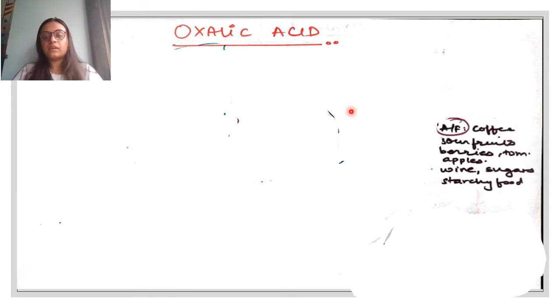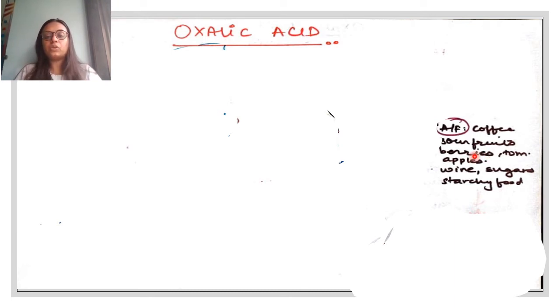They are sour fruits, berries, tomatoes, apples. Other ailments from oxalic acid are wine, sugar and starchy food, and also coffee. So it is pretty obvious that all the substances that are going to have high oxalate in them can cause oxalic acid poisoning, and thus they will be a part of the oxalic acid drug picture, not a big brainer, right? Most important is berries or strawberries. A lot of symptoms has this ailment from strawberries, so it is unique as well and very specific.